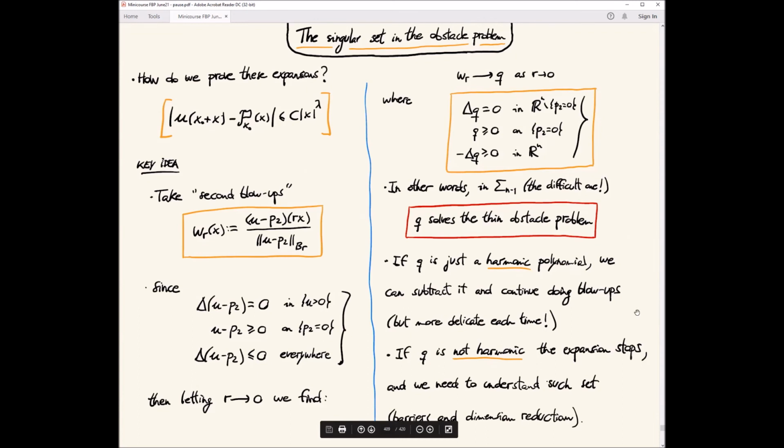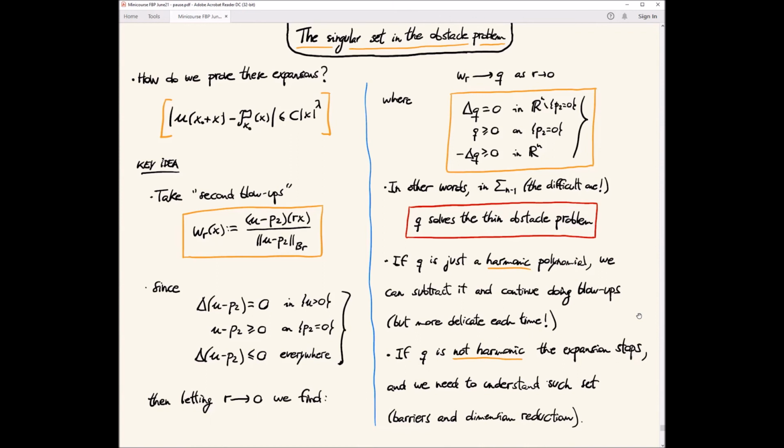So when the expansion stops, then we basically need to prove that the set in which you get a non-trivial solution to the thin obstacle problem, this set is small. So we want to prove that the set where the expansion stops is really small. And this is something we do, and then we need to separate the singular set into several pieces.